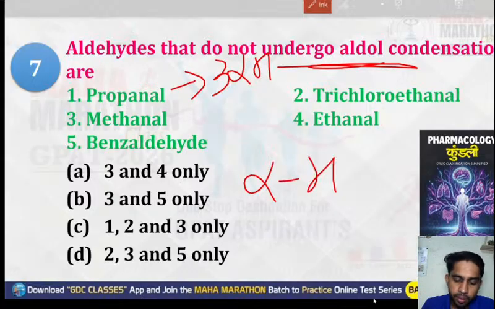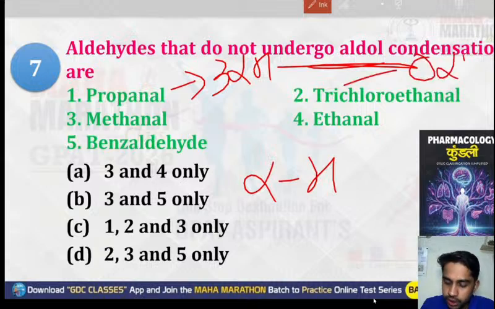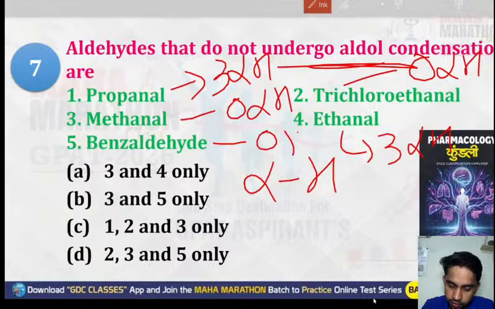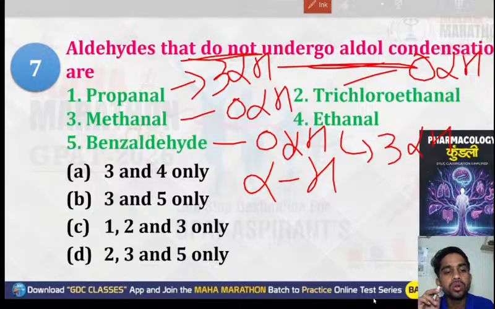Then the second one is trichloroethanal, 0 alpha hydrogen. Third one is methanal, 0 alpha hydrogen. If you talk about the fourth, that is ethanal, it has 3 alpha hydrogens. And for the fifth, it has 0 alpha hydrogen. So what they have asked is which do not undergo.